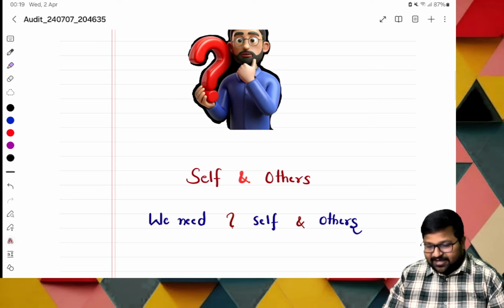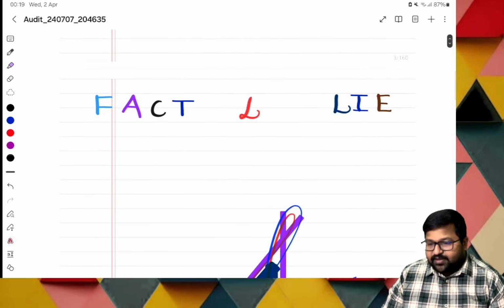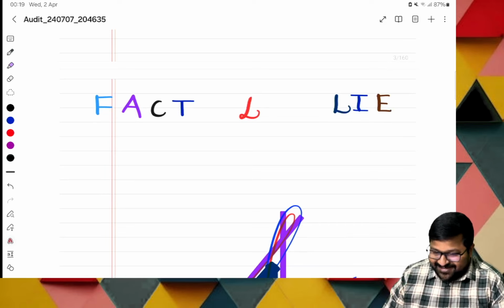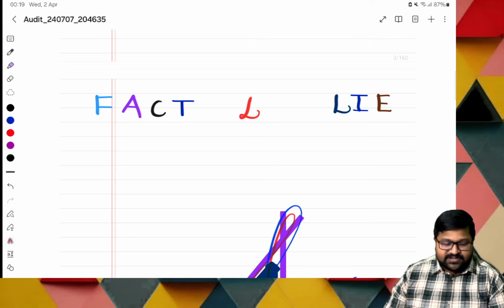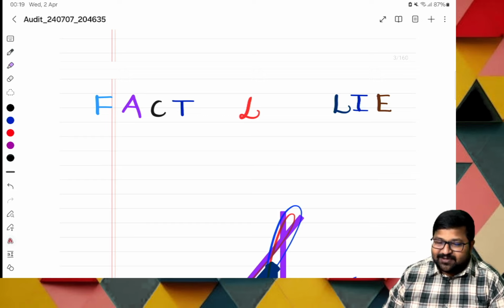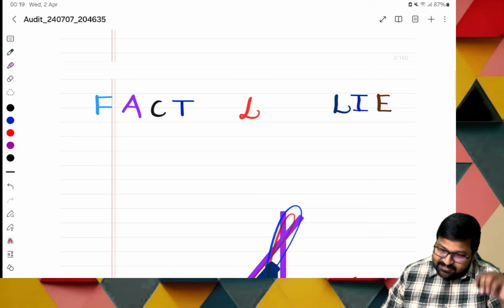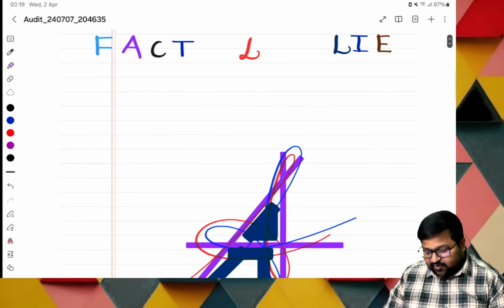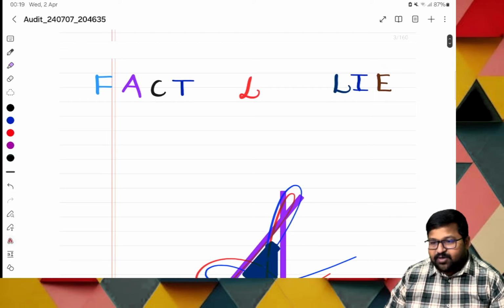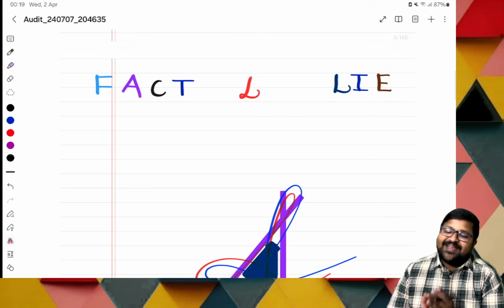Then, auditor. Next, there is one more quotation: fact is that love is lie. What is the meaning of this statement? Fact is love is a lie. I will tell at last. And also there are two A's. These two are most important. Fact is that love is lie, and there are two A's.